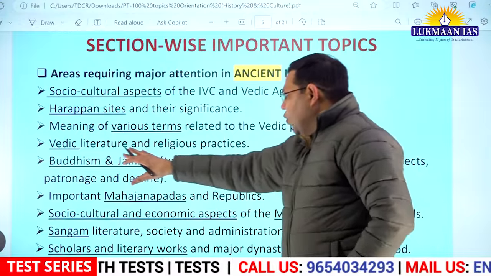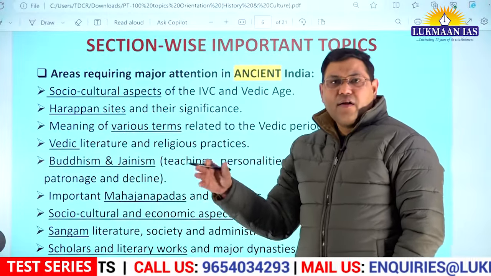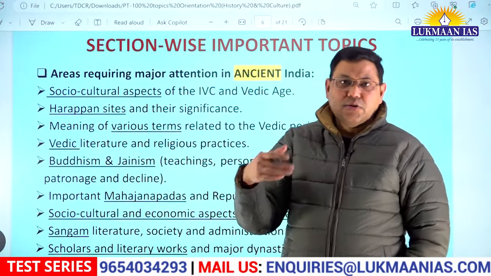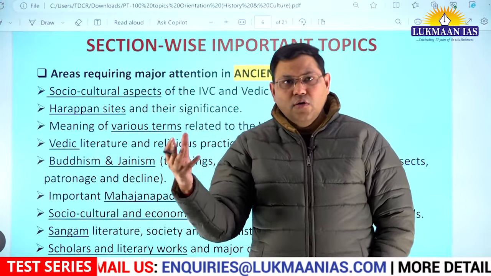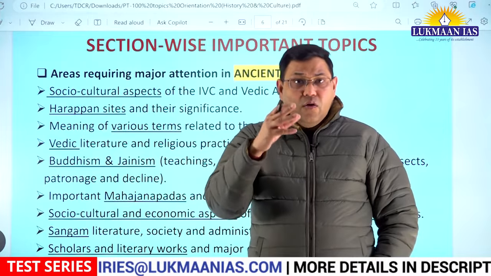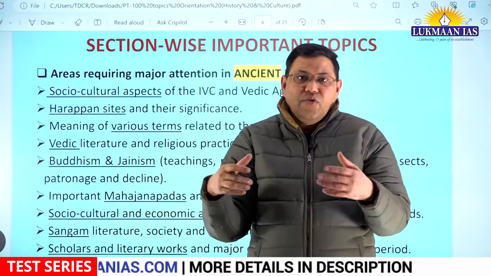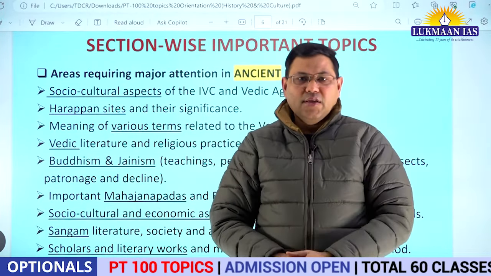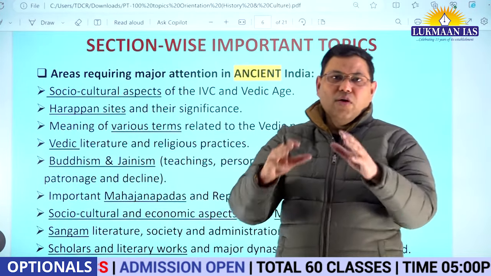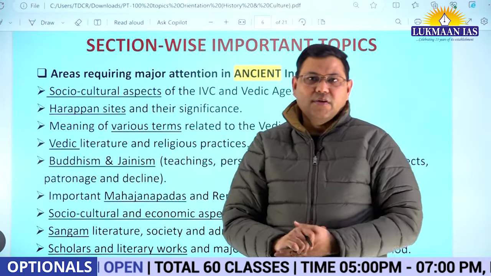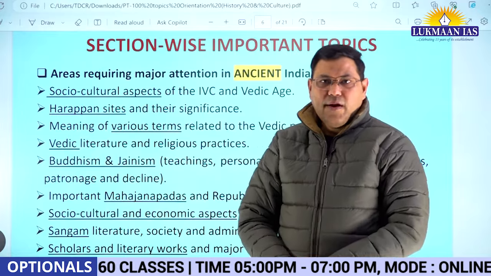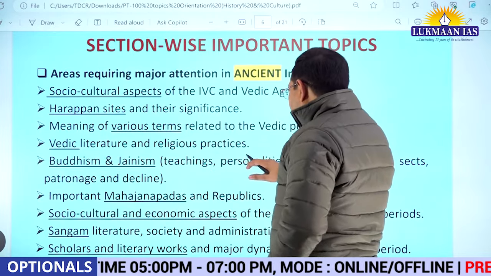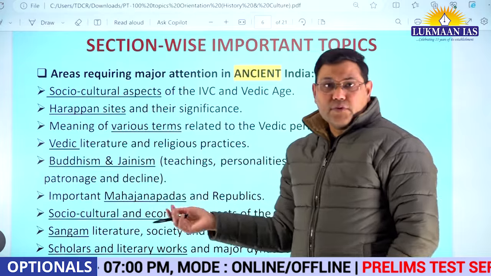Then you should know about Vedic literature, different aspects of Vedic literature, whether it is Smriti or Shruti category. You will study this separately when you are studying the culture section. There you will study language and literature. That is one way of reading it. Or you study all aspects of Vedic literature when you are studying the Vedic period, right? And you should be very familiar with the religious practices of those times.